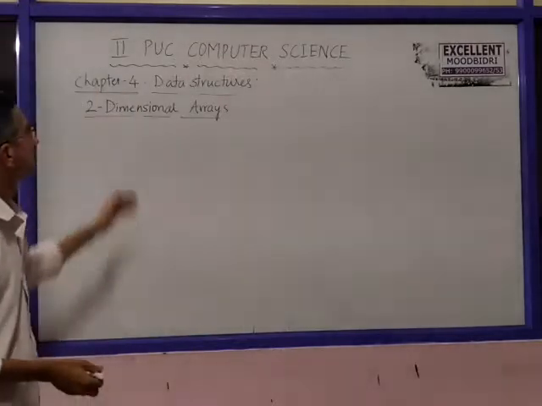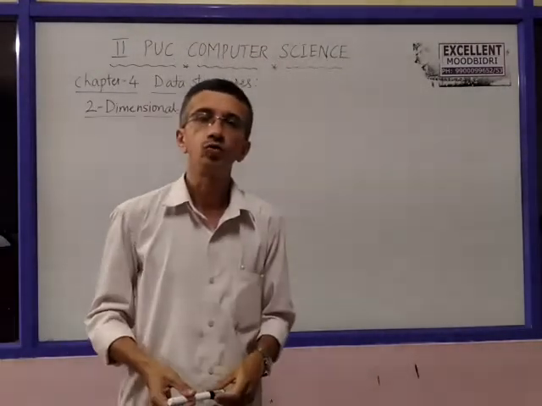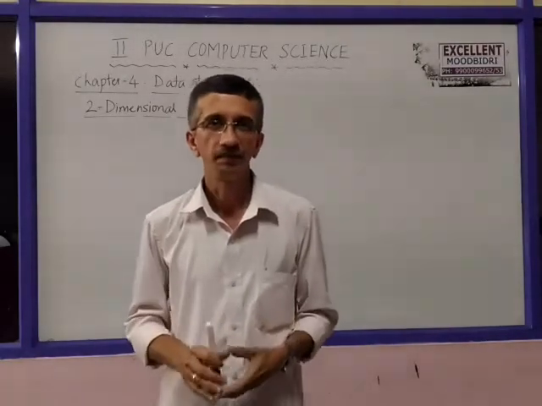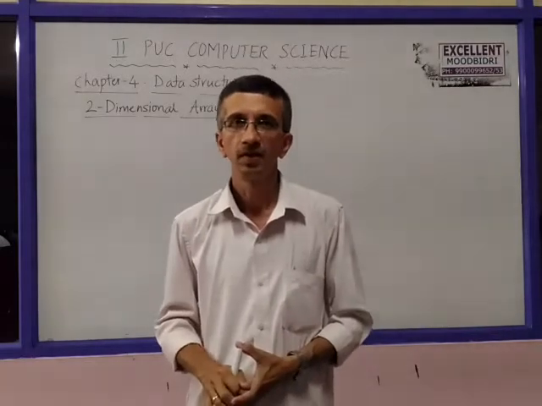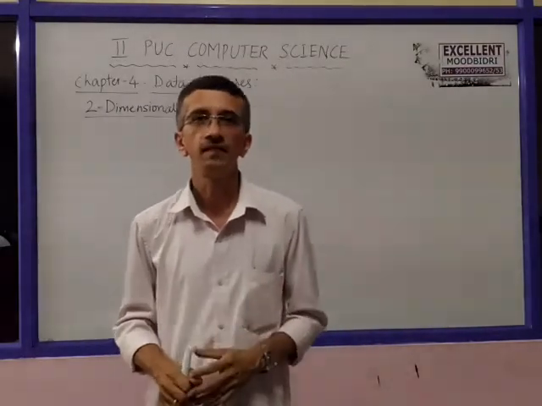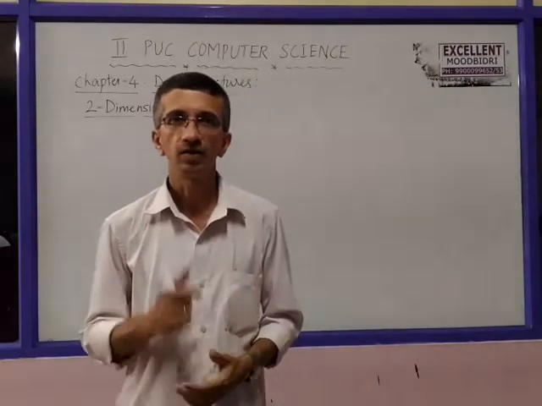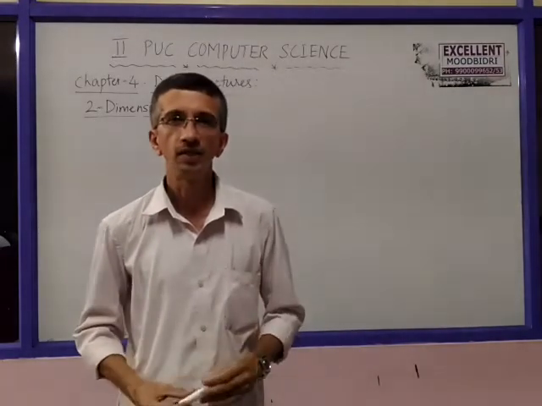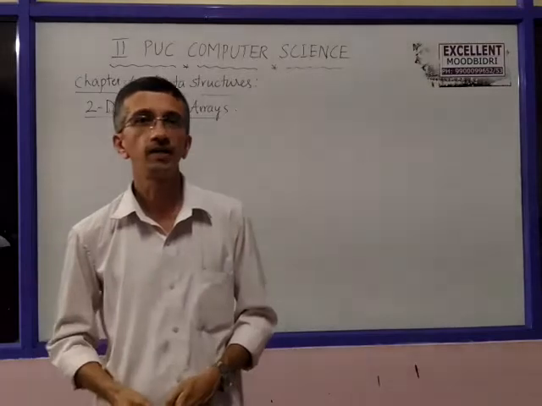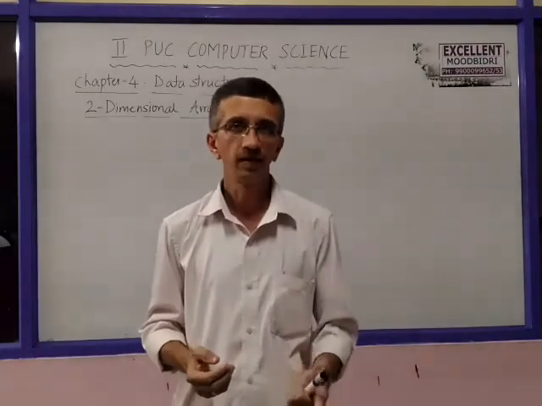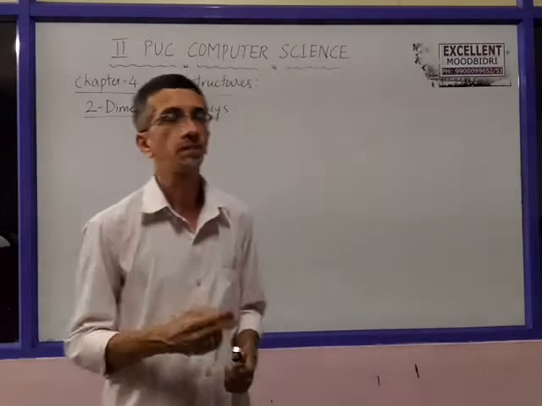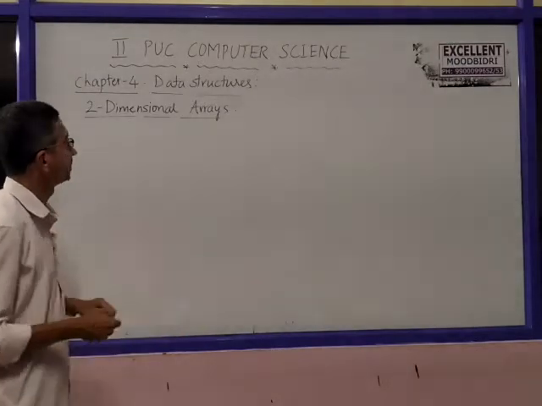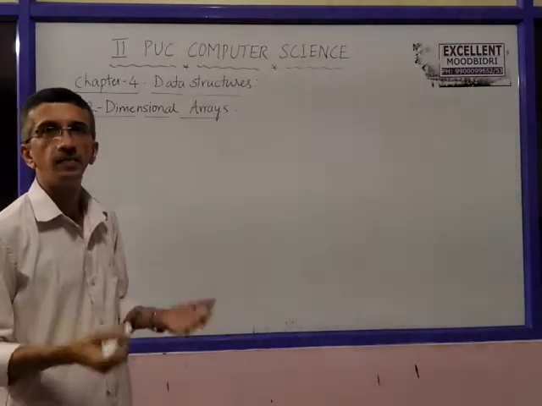Now let us discuss two-dimensional arrays. What is a two-dimensional array? A two-dimensional array is a collection of items of the same type, in which to access each item we require two indices, that is row index and column index. In other words, each item of a two-dimensional array is accessed using a set of two indices, the row index and the column index. There are two subscripts, row subscript and column subscript. Usually two-dimensional arrays are nothing but matrices.